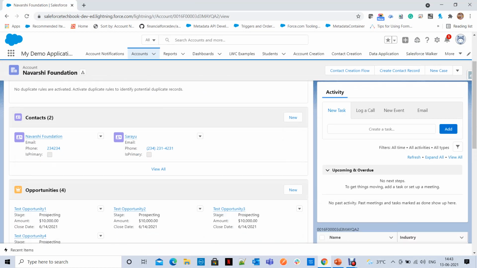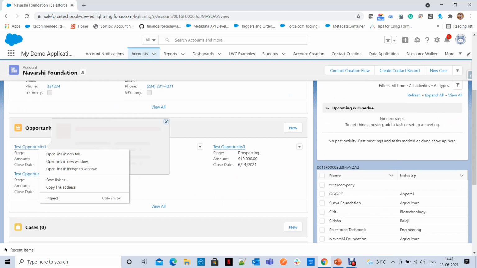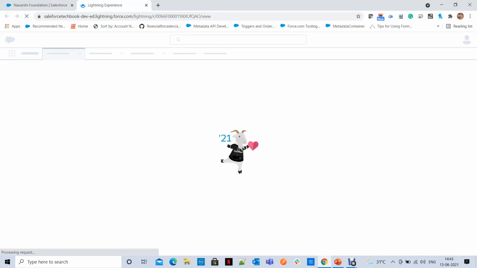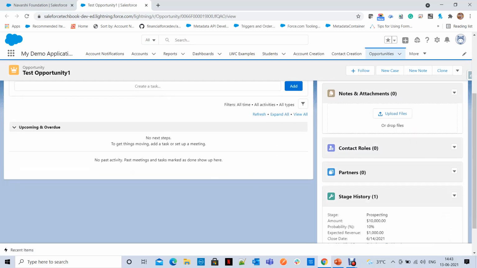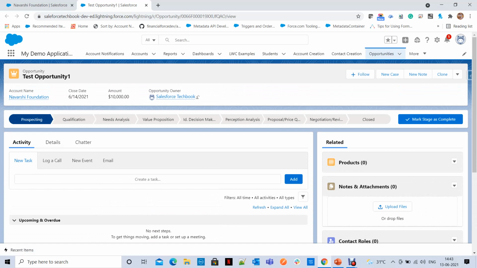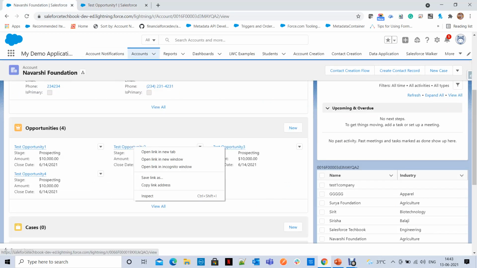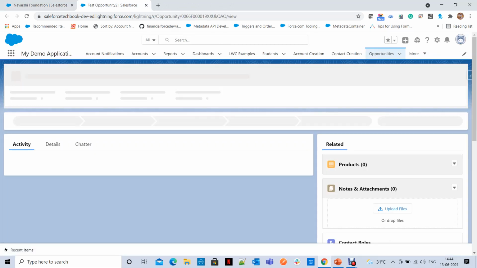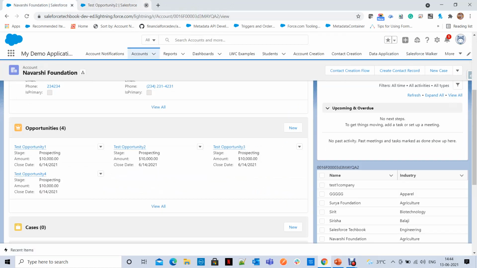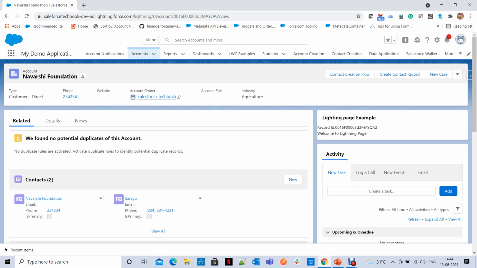So I have an account, and I have 4 opportunities. If I open any opportunity, for now I don't have any task, no next steps, nothing is there. Let me open one more opportunity. Do I have any activities under this? No activities. So under these 4 opportunities, I don't have any tasks. Okay, so now let's start creating flows.